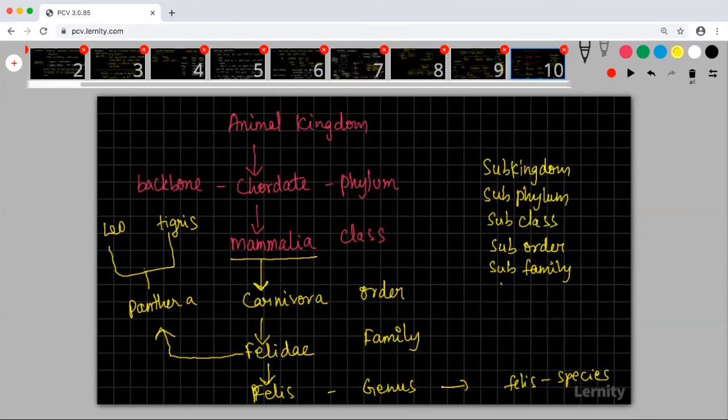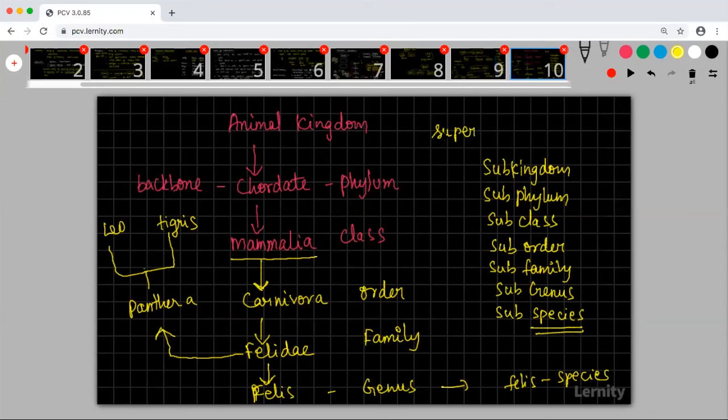And there can be subgenus. And there can be subspecies. Whenever you are going to classify it further in the downward side, you will use the word sub. If you are going to classify above it, we'll use the prefix super.